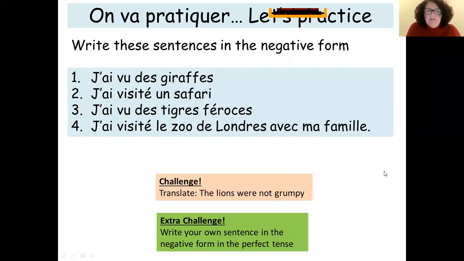Alors, on va pratiquer. So let's do some practice. There are 4 little sentences here, and I want you to write these sentences in the negative form, okay? Write them in the negative. There's some extra challenges there for you as well, but I want you to focus on writing these 4 sentences in the negative. Now, you can translate them as well. If it was me, I would translate them as I'm going along, okay? Pause the recording while you're doing this task.